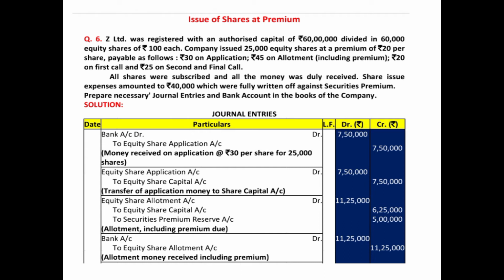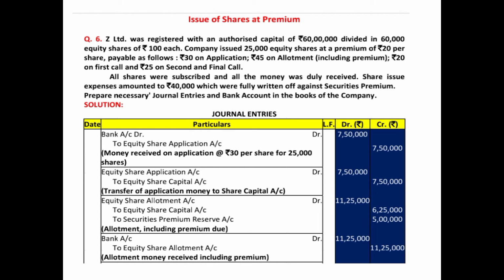To equity share capital, you will always credit the share capital account with the face value. So out of 45 rupees, if 20 is the premium, that means 25 basically is your nominal value, face value. So you will credit equity share capital with 6,25,000, and how have you got it?